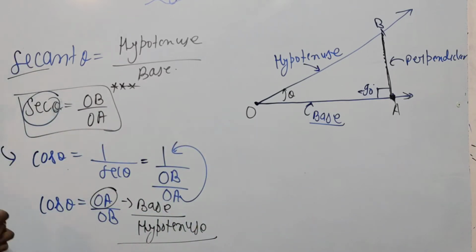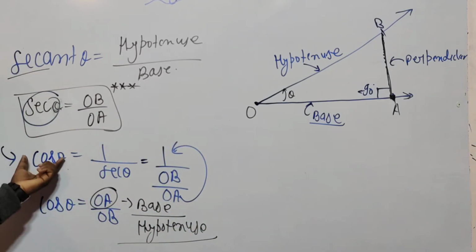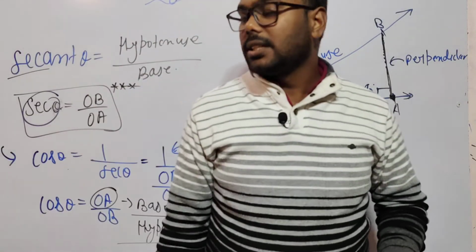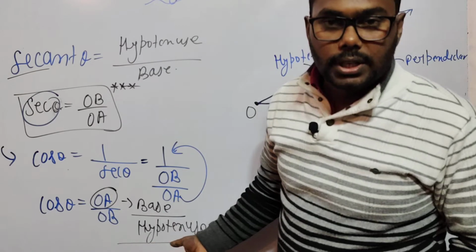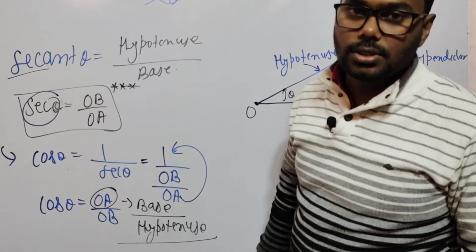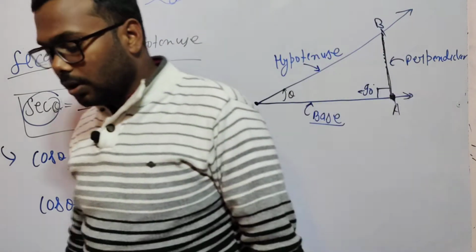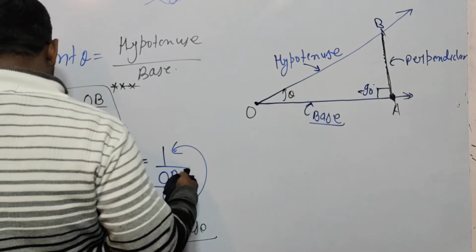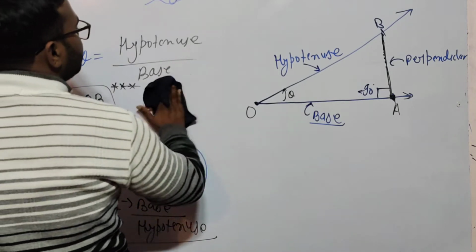That's why we can say cos theta is the inverse of sec theta, or sec theta is the inverse of cos theta. This is the relation between sec theta and cos theta. Okay, now I am erasing. Any problem?